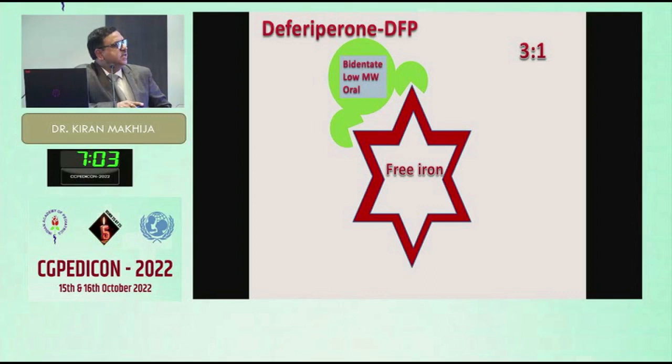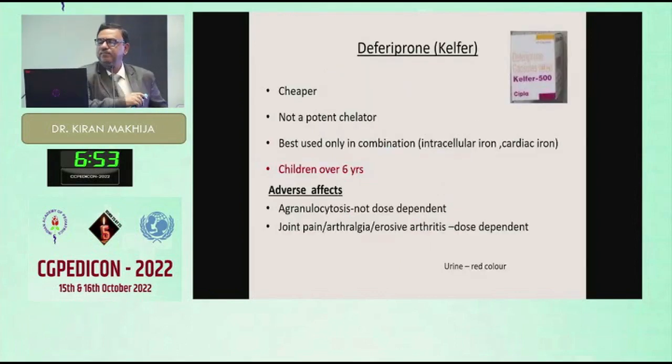This is actually a bidentate molecule combining with the iron. So 3 molecules of the drug are required. Therefore, it is low potent. It is very cheap and best used in combination. As I have said, it can be used only in children over 6 years. This drug cannot be used before 6 years.